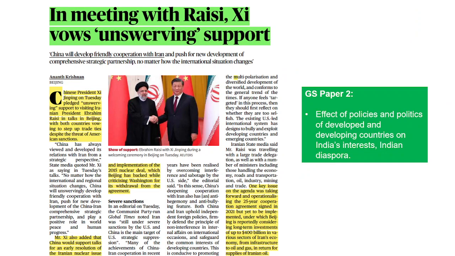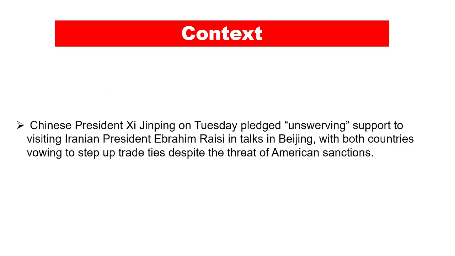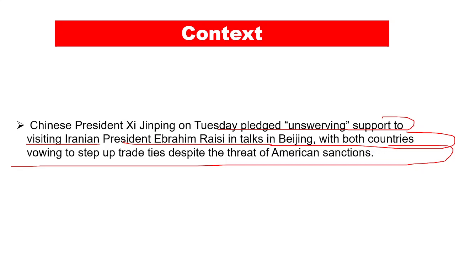Now, this particular newspaper article talks about the relationship between China and Iran. Why is it important for us? It is important for us for the GS paper 2, that is, effect of policies and politics of developing countries on India's interest. Right? So, Chinese President Xi Jinping on Tuesday pledged unwavering support to visiting Iranian President, that is Ebrahim Raisi, in talks in Beijing, with both countries vowing to step up trade ties despite the threat of the American sanctions.